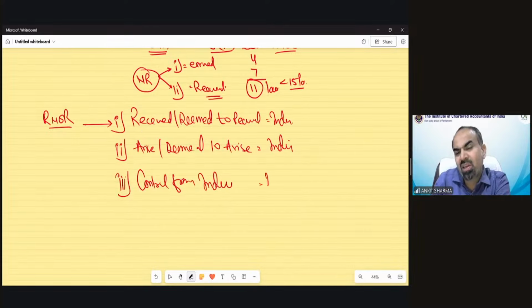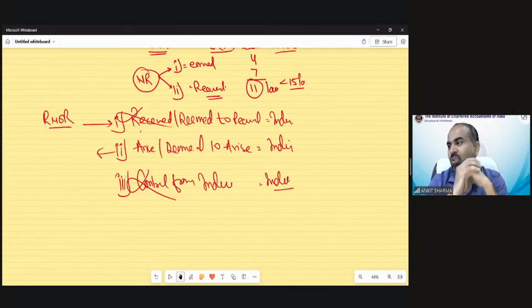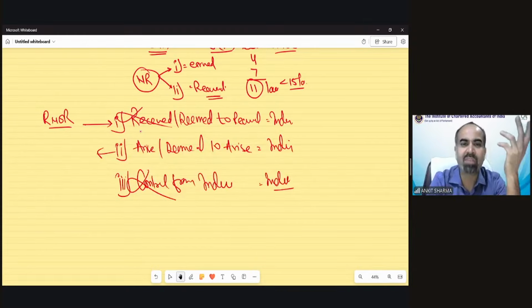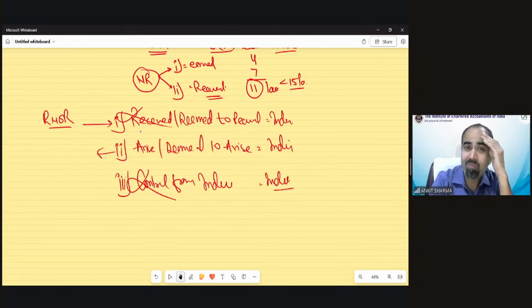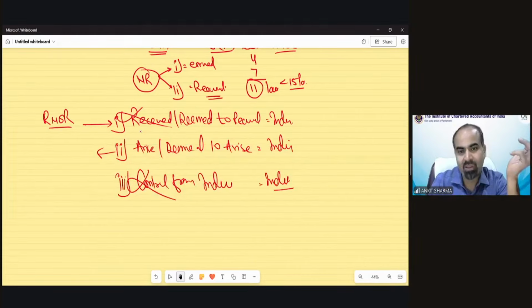Now you can see in the example that it is not controlled from India, not received in India. And you might get confused because a special kind of case has been given in the question, that the shares derive value from substantial property in India, just to make you confused. Have you ever heard this kind of provision in chapter 1 or 2, that on the basis of investment in the property of that company in India, the dividend is going to be taxed in your hands?